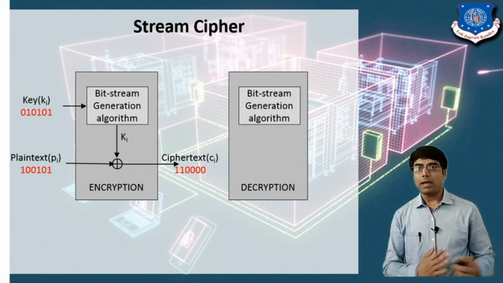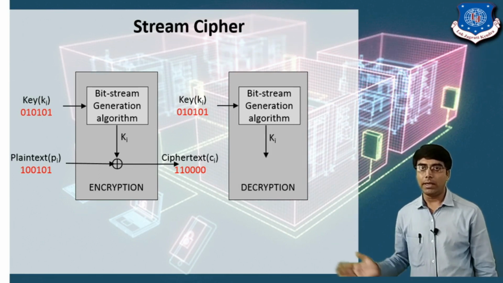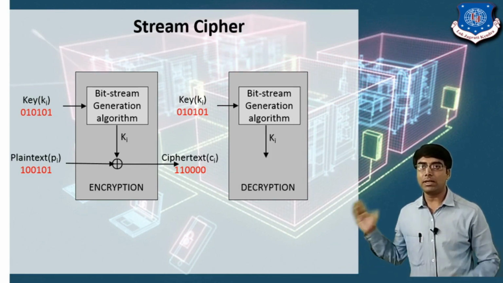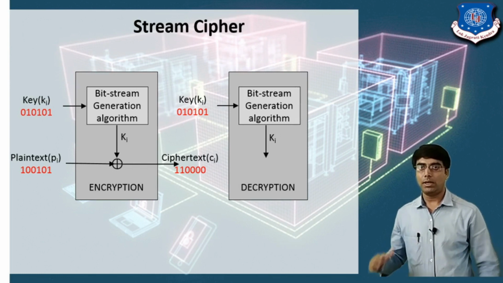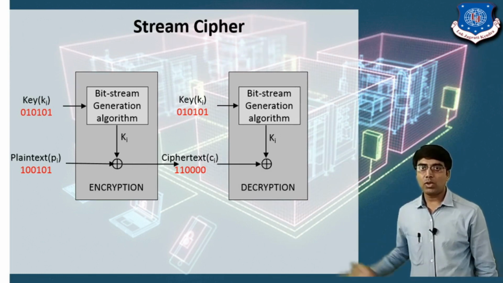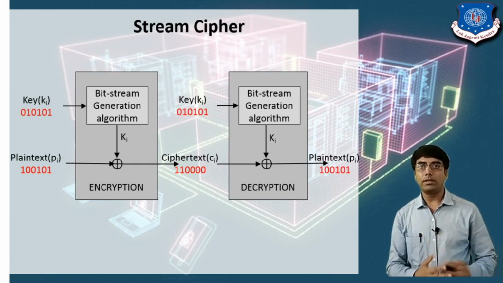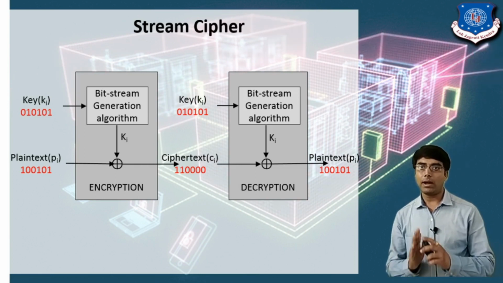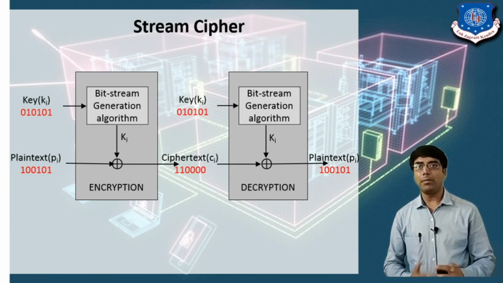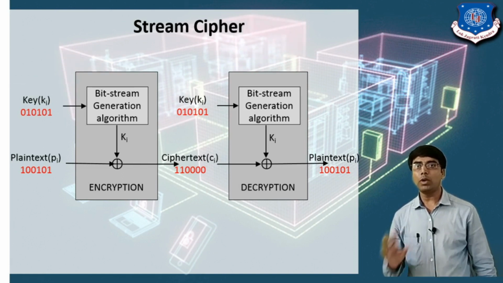Again, I want to decrypt this message. So we are applying the decryption algorithm along with the key. Here you can see the bit generator will generate the key for both users, the sender and the receiver. Now we are applying the XOR operation with the key on the ciphertext message. After applying the XOR operation, it generates the original plain text message. Here again we are doing the same XOR operation, and we already discussed how to perform the bit by bit operation. So this is the stream cipher operation. I hope this idea is clear.